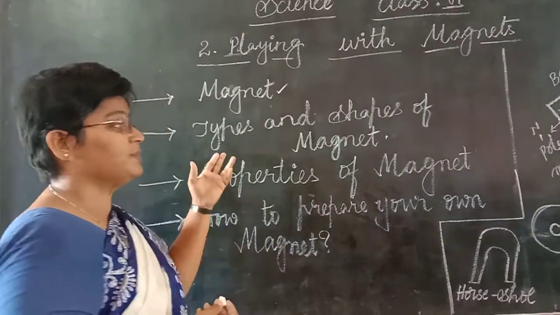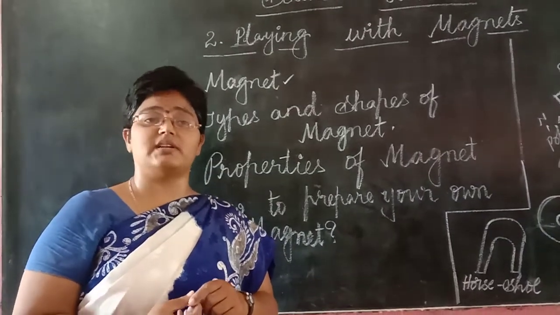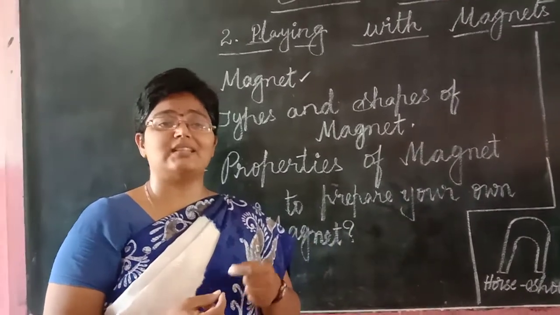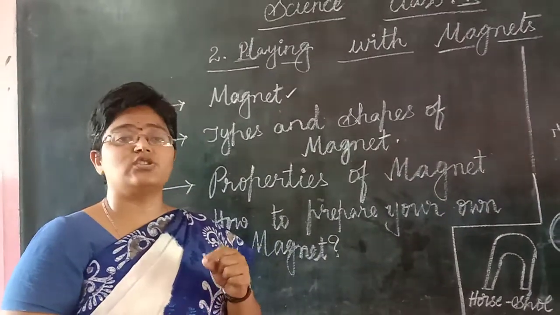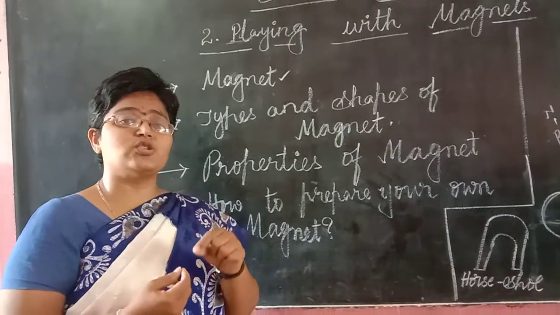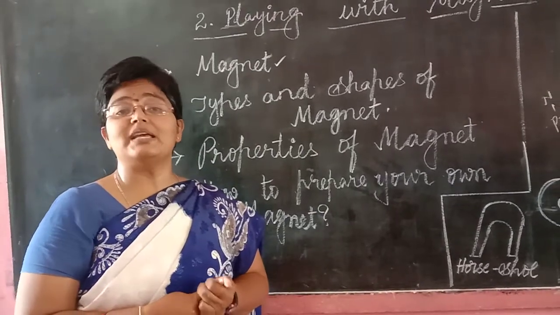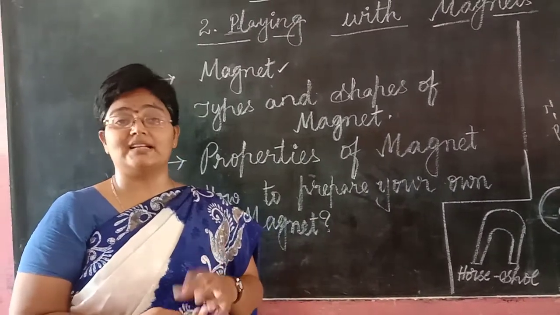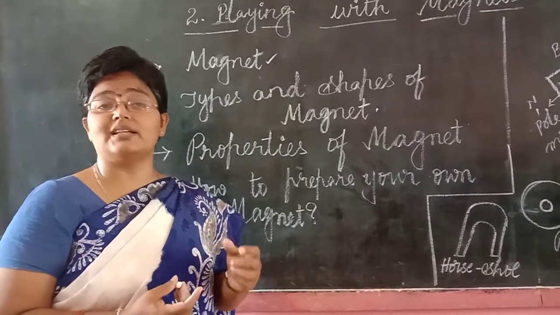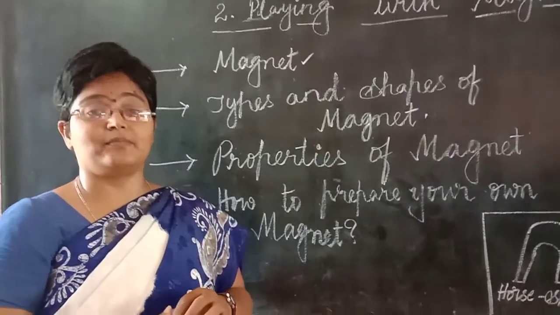Have you ever thought about that? So let us play a game with the magnet. Take a magnet, children, and make iron filings get stuck to it, or take two or three safety pins and join them one by one, so that you can see them being stuck to the magnet. After taking them out, you can see that magnetism stays in those iron pins for a long time.